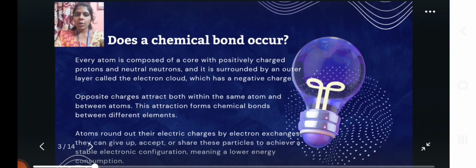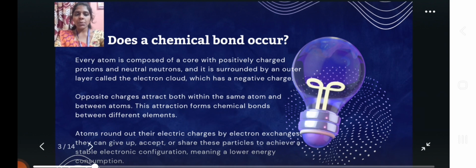How does a chemical bond occur? Every atom is composed of a core with positively charged protons and neutral neutrons, and it is surrounded by an outer layer called the electron cloud, which has a negative charge. Opposite charges attract both within the same atom and between atoms.